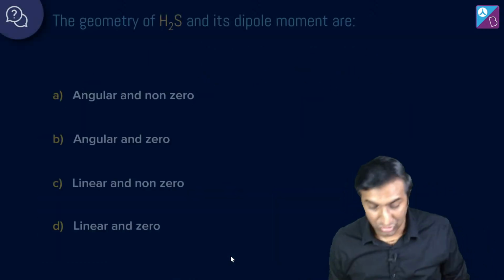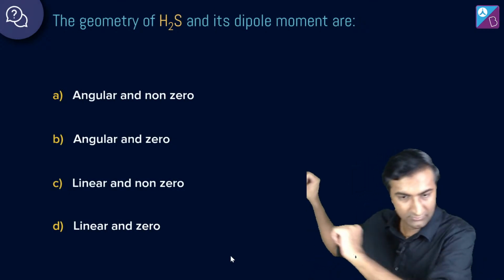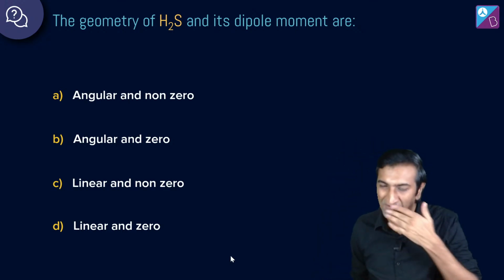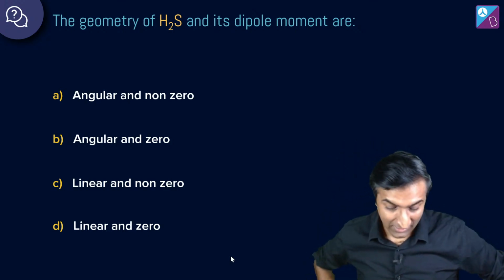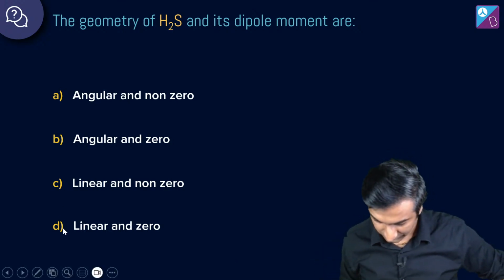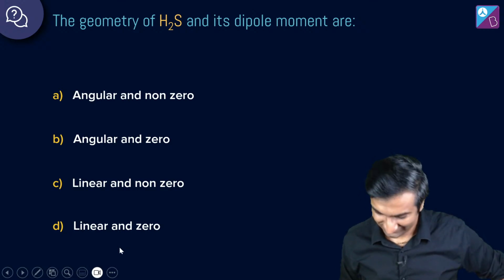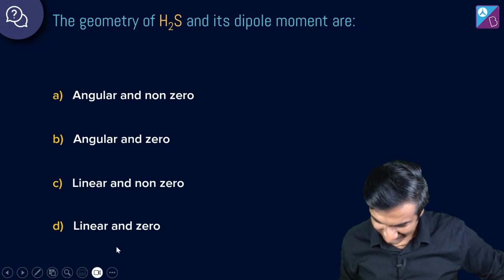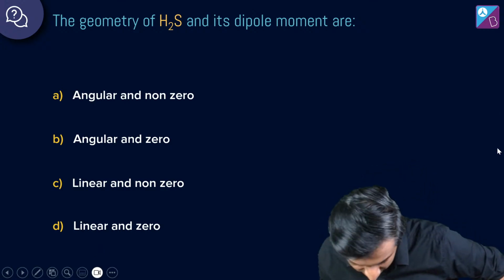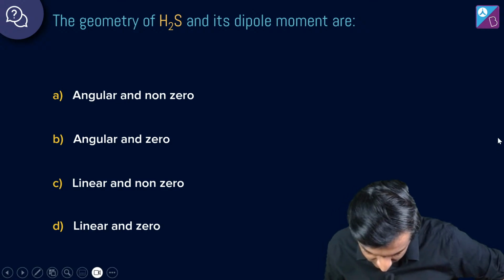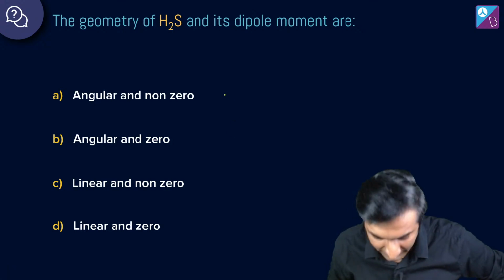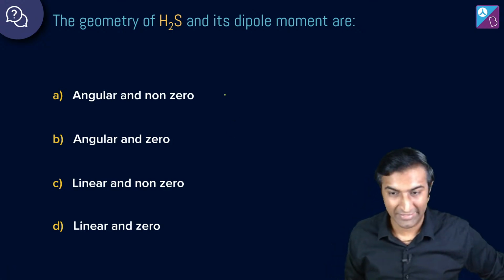चलो एक सवाल देखते हैं. The geometry of H2S and its dipole moment are, बताइए. हड़बड़ी में गड़बड़ी हो जाती है. होता है. ये वाला सवाल बताइए. The geometry of H2S and its dipole moment are, what do you think? क्या सोचते हैं आप? What do you think? Geometry of, कहां गया सवाल? यहां गया सवाल. हाँ, H2S बताइए.